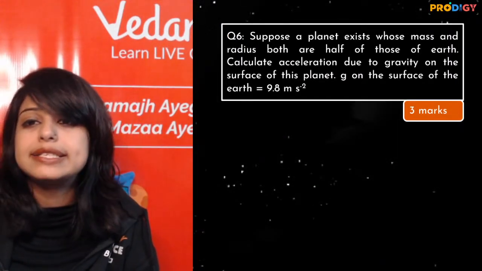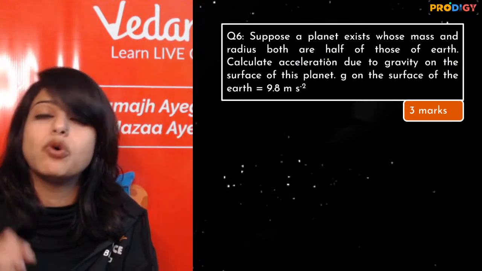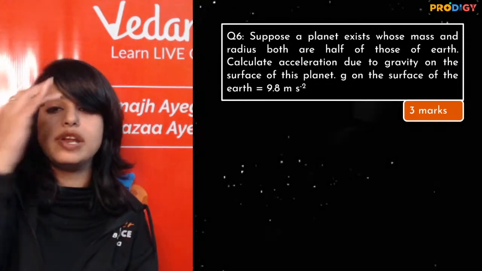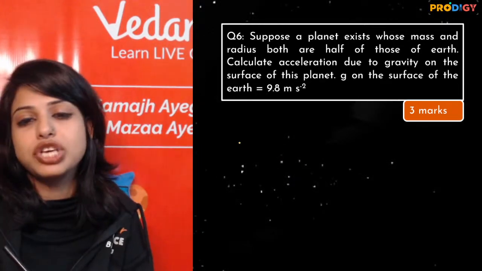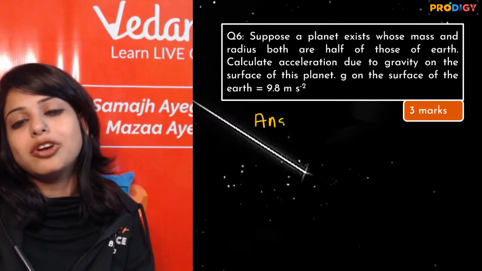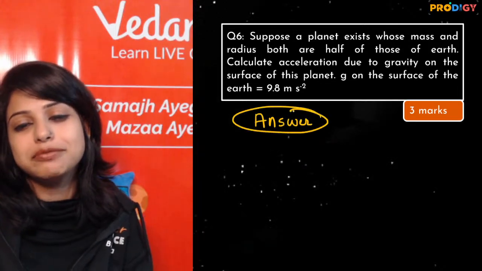Suppose a planet exists whose mass and radius both are half. Now I am giving you this question. Let's see who is going to tell me the right answer. Quickly, I am giving you this question. I want the answer, I am not going to tell you anything. It's a 3 marker question. I only want the answer.